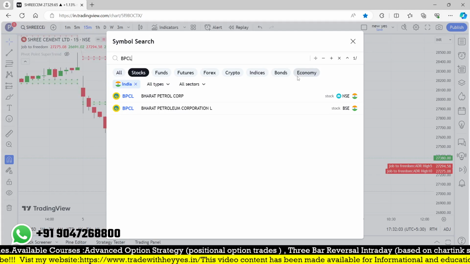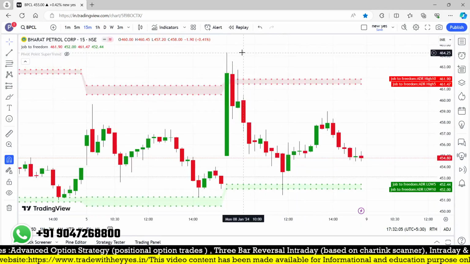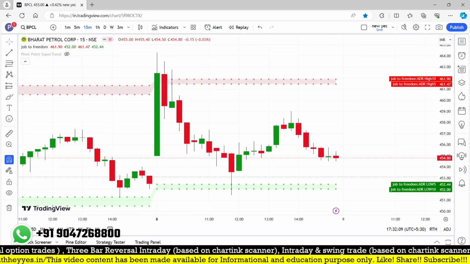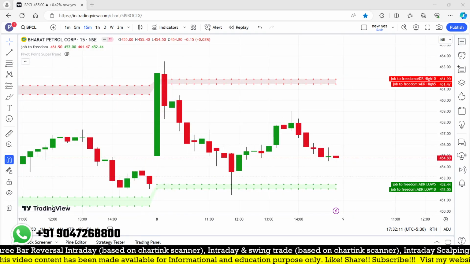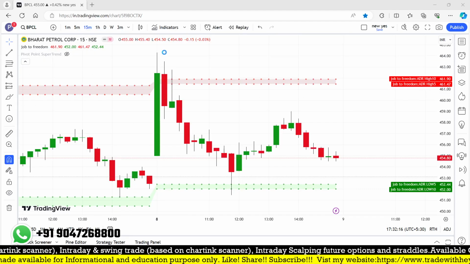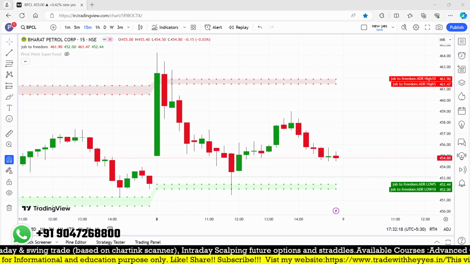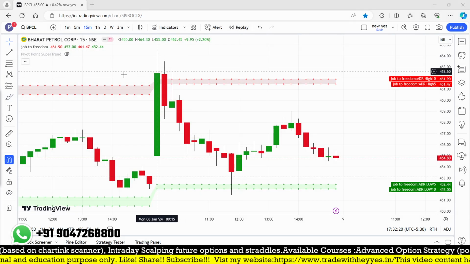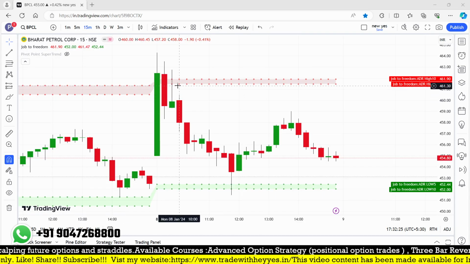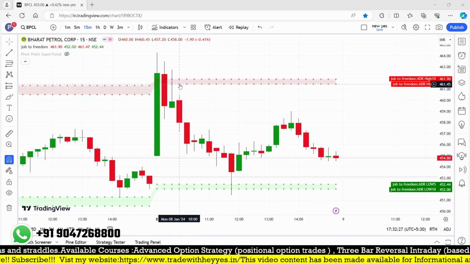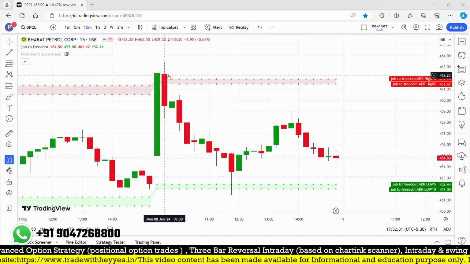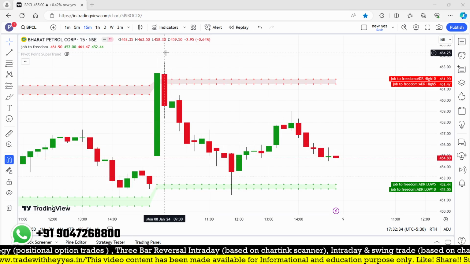BPCL is also not working well today, and it is not giving you an opportunity. What I was telling you in the earlier example: if you are looking at a stock which is forming a candle high, and that high is not broken, then we don't have an entry opportunity. Previously, for example, in Inter Petro, when it closed below the level, it went on to test the lower level. That is what I was telling you about Inter Petro. But unfortunately, for BPCL, there is no entry opportunity.